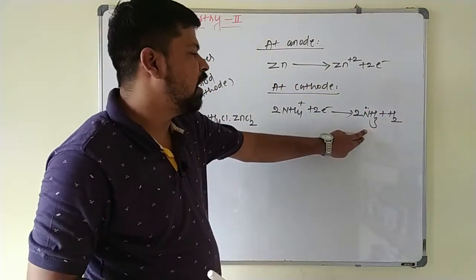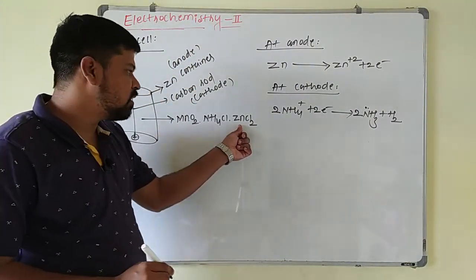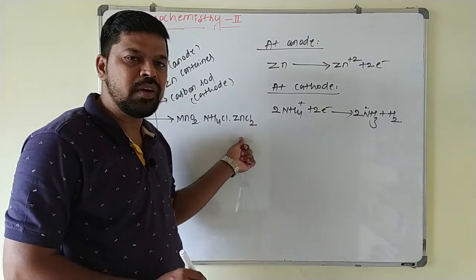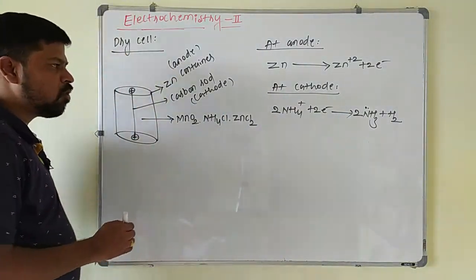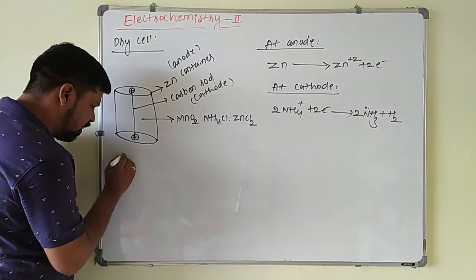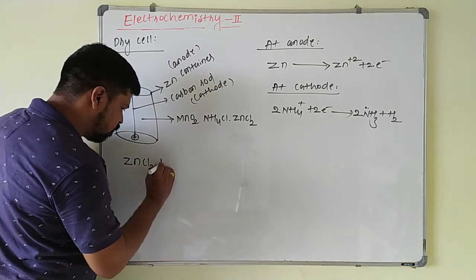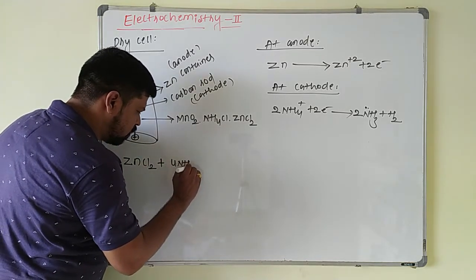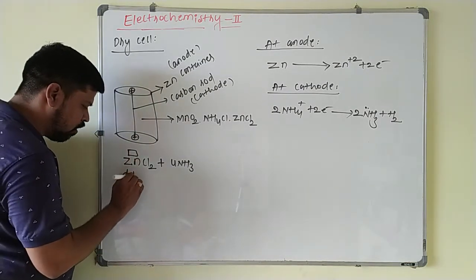Now this ammonia is acting as a ligand. It will form a complex with this zinc chloride, because zinc is a d block element which has a vacant d orbital. So there is a formation of a complex between the zinc chloride and ammonia. Here, if I write zinc chloride, it combines with 4 moles of ammonia because it has a vacant d orbital.